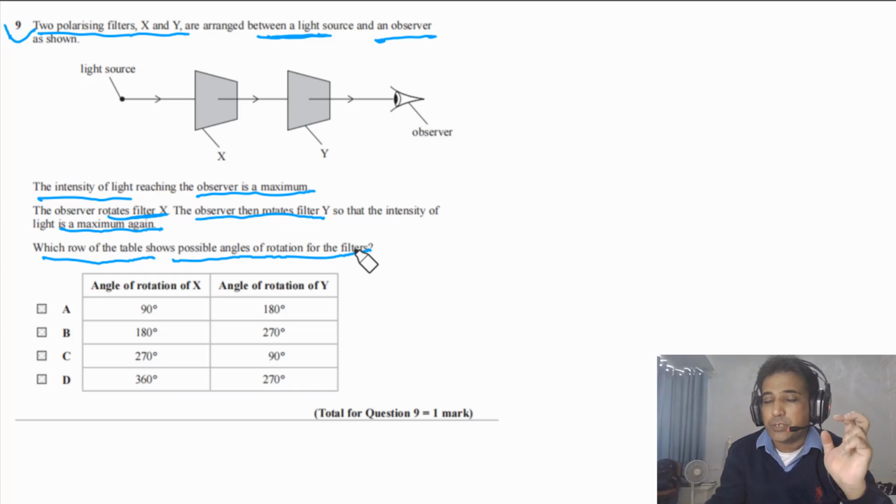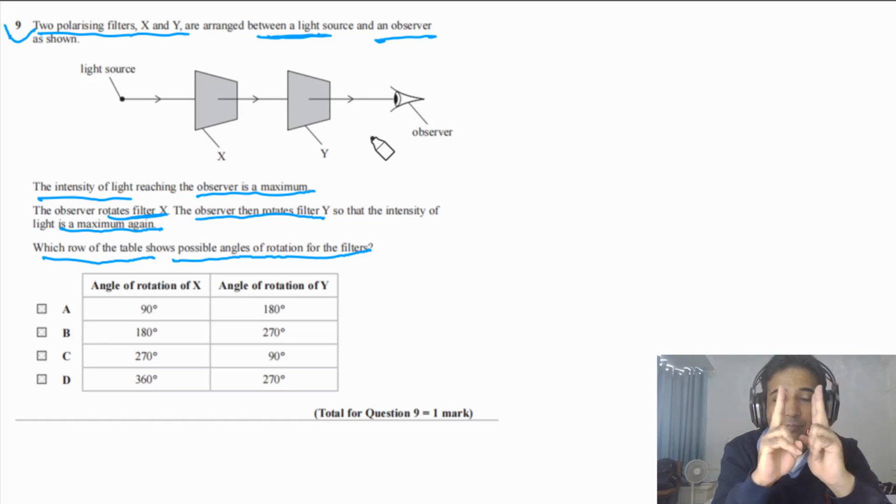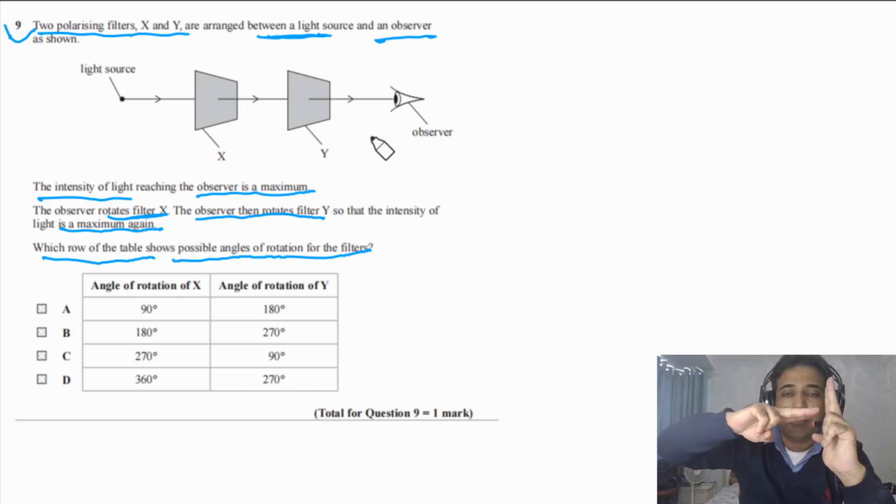So first of all, let's try to understand with the help of a simple demonstration. Imagine that we have two filters, they are aligned like this, so the transmission axes are aligned, so the light can pass through them. Now if I rotate this filter, let's say by 90 degrees, it means there will be no transmission.